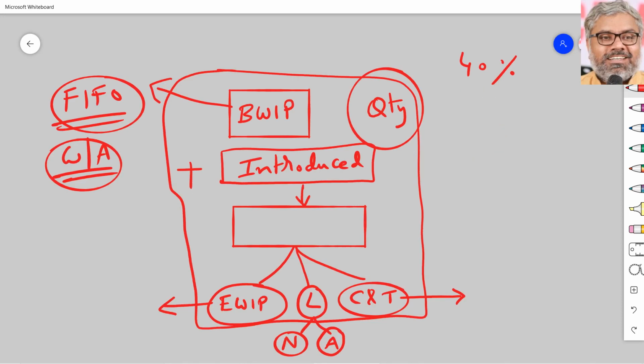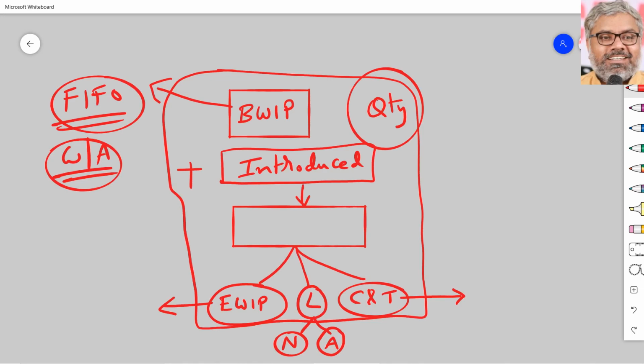In case we take weighted average, we don't need to distinguish between beginning work in progress and units introduced. All are just assumed to be mixed together. And the only thing is, ending work in progress and units completed and transferred to the next process will have to be calculated with the cost accumulation of everything at one place. But when FIFO method is used, we have to make sure the remaining work of beginning work in progress is done during this process. That is an assumption, but that has to be made sure. So that is one point of difference between FIFO and weighted average.